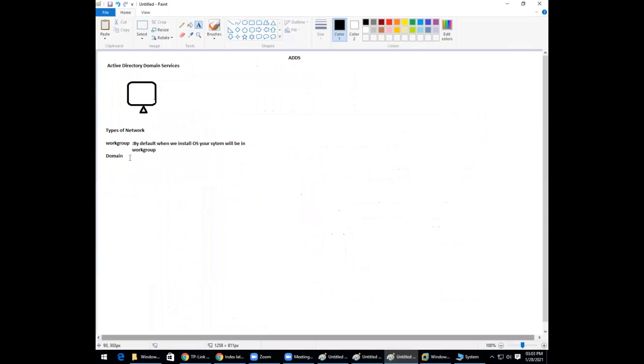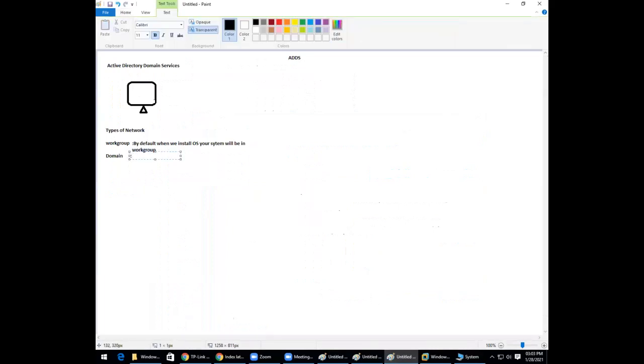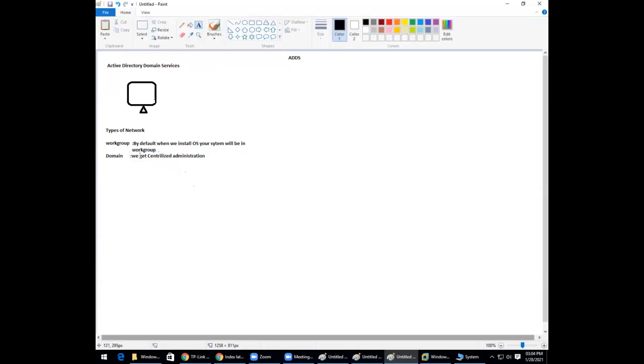Right. Now coming to the point, what do you mean by domain? By using the domain, we get centralized administration. What do you mean by this centralized administration? How do we get this centralized administration? Let us see now.